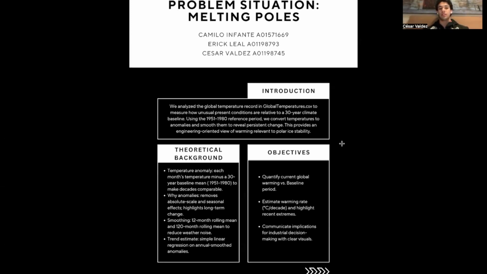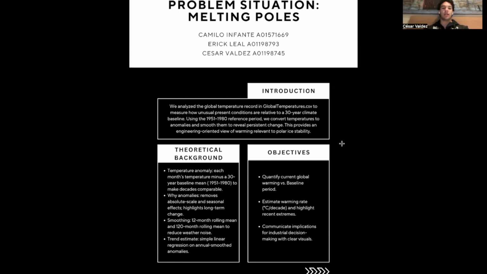So we as a team analyzed the global temperature record in the global temperature.csv database to measure how unusual present conditions are relative to a 30-year climate baseline. Using the 1951 to 1980 reference period, we convert temperatures to anomalies and smooth them to reveal persistent change. This provides an engineering-oriented view of warming relevant to polar ice stability.